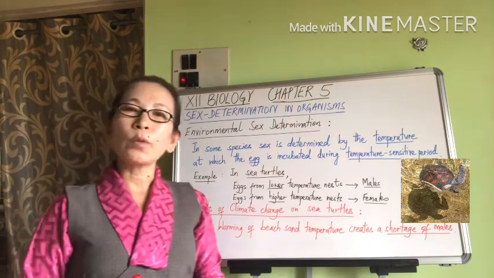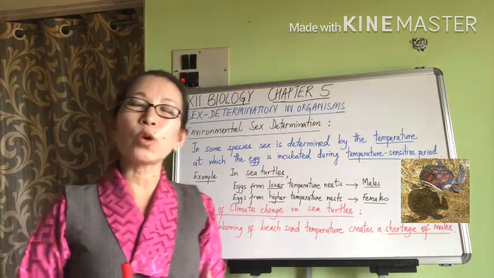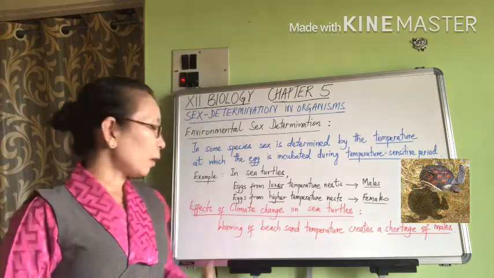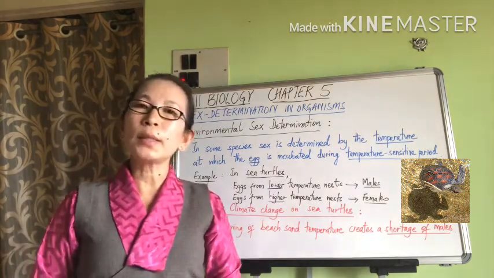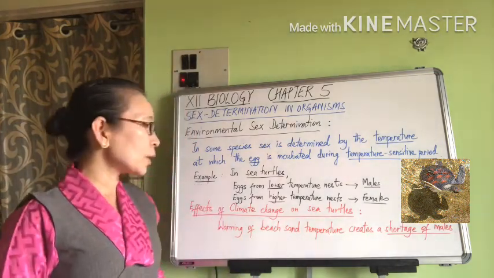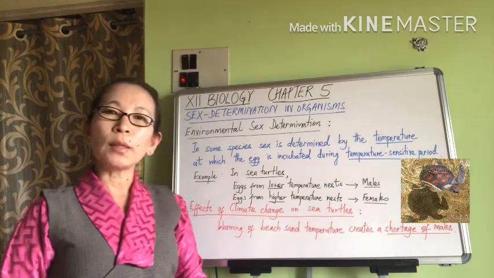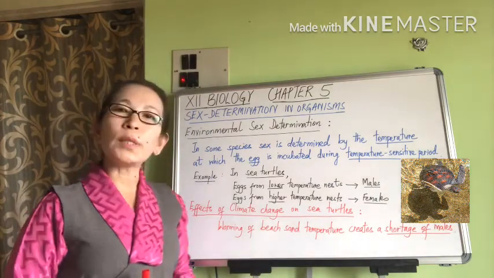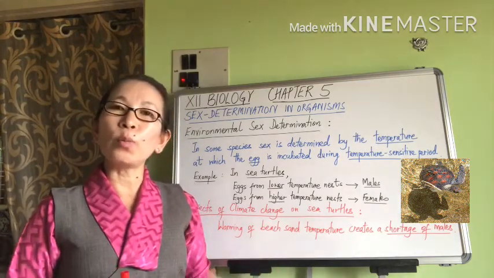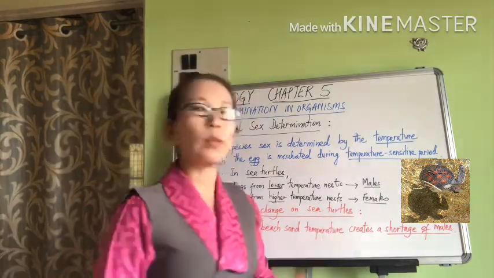Now, in this context, I would like to also give a connection of how climate change or global warming is causing a threat to these sea turtles' survival. Climate change is causing a rise in sea level, and it is also resulting in stronger storms, which cause the destruction of the beach habitats for these animals. And several studies have also shown that warming of the beach sand temperature because of global warming has resulted in an imbalance in the sex ratio in sea turtle populations.